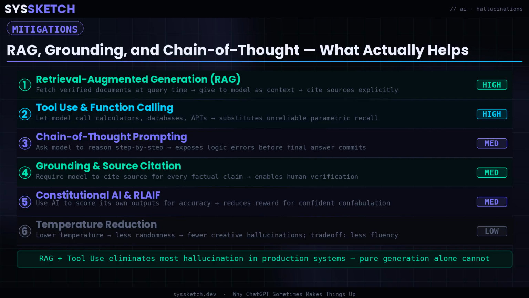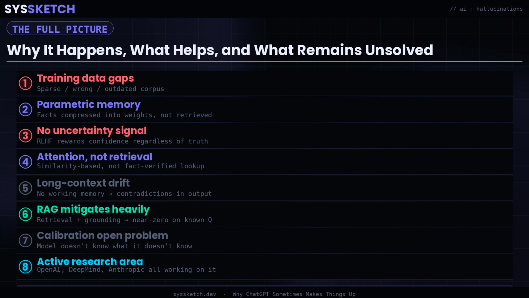Grounding and citation requirements force the model to attribute every factual claim to a specific source. This does not prevent fabrication, but it makes fabrication detectable and auditable. If a model must cite where every claim came from, a fabricated source becomes immediately apparent upon checking. None of these fully solve the problem. Calibration, getting a model to accurately represent its own epistemic uncertainty in real time, remains an open research problem at every major AI lab. The model does not know what it does not know, and until that changes fundamentally, hallucination is not a bug you can file a ticket on. It is a property of the architecture.